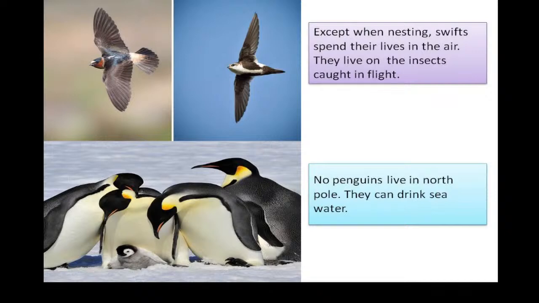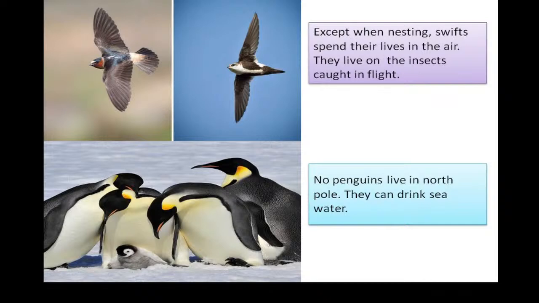That it can stay in the air for 2 years, isn't it? So see here, except when nesting, when they have to hatch birds, they come on the land or they live in the nest, but at other times they spend their lives in the air and they live on the insects caught in flight.